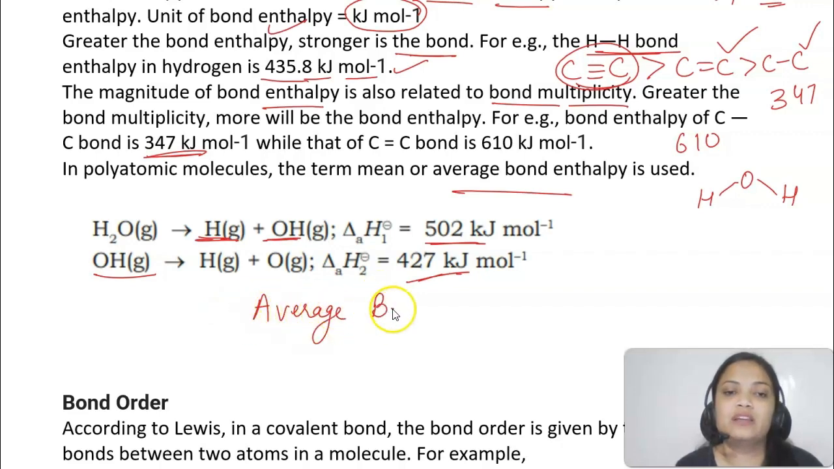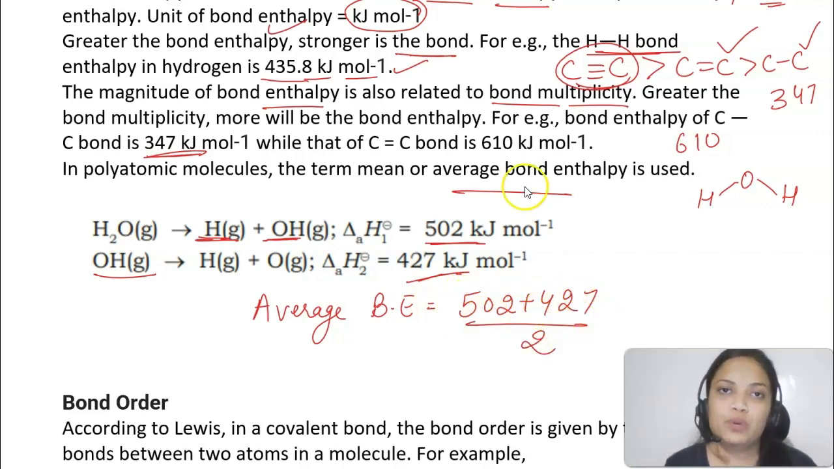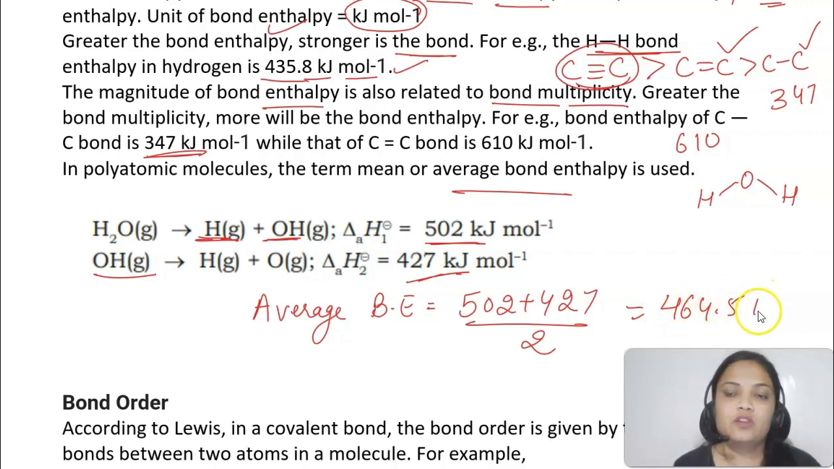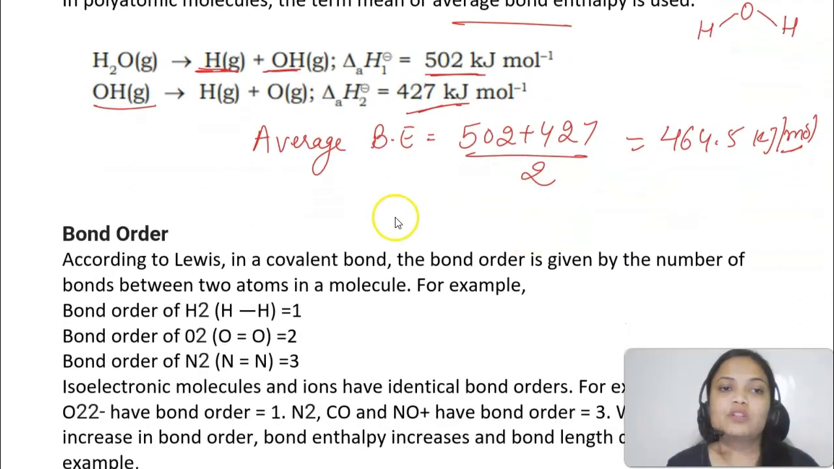So average bond enthalpy क्या होगी? The sum of both of these divided by 2. Okay, ऐसे average निकालते हैं ना, right? So it will come out to be 464.5 kilojoule per mole. So that's how we calculate the average bond enthalpy for polyatomic molecules. Okay. Next thing is students bond order.